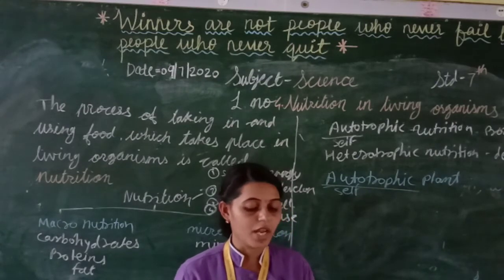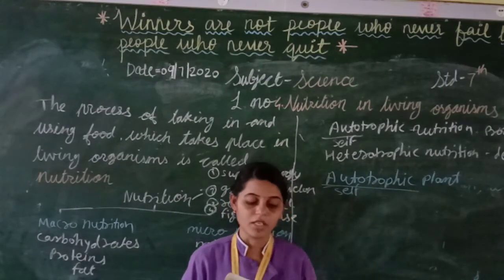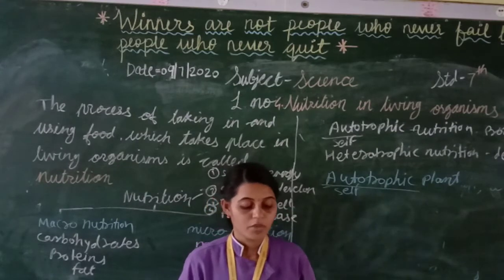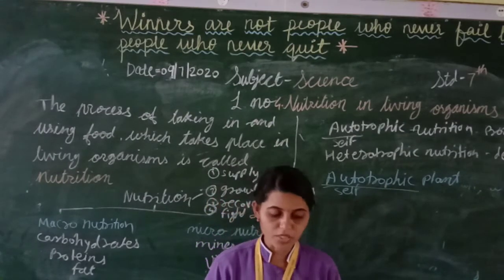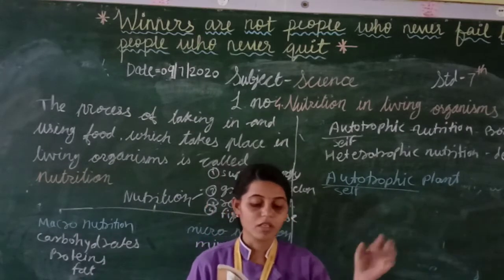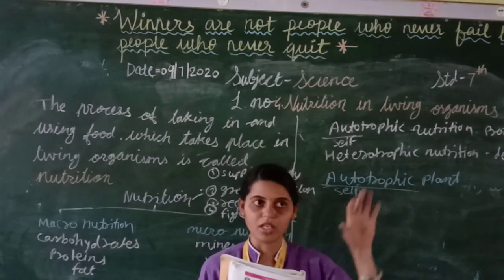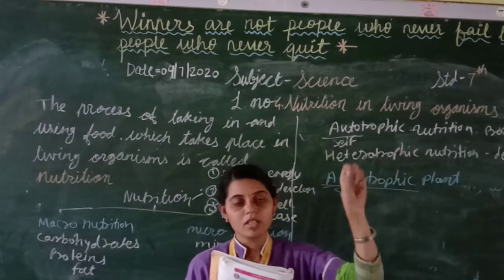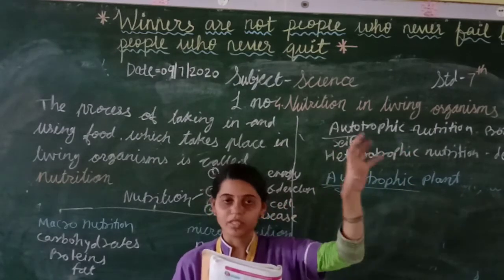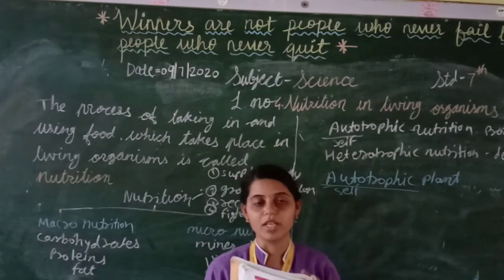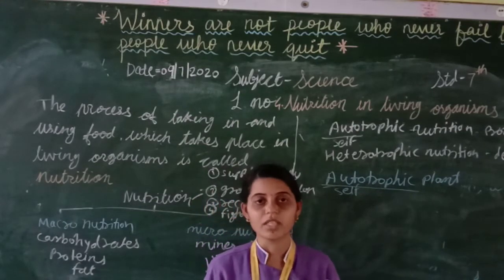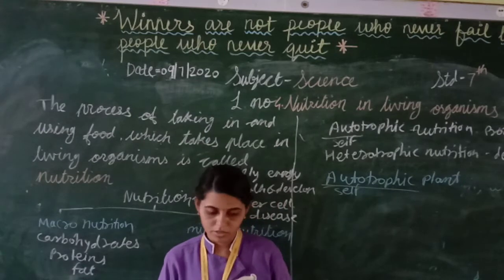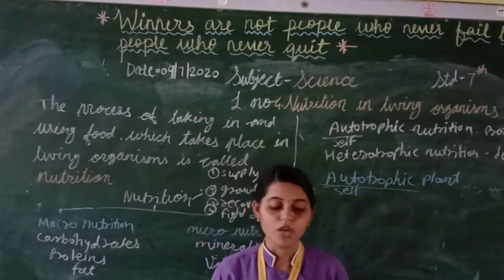Plants convert the light energy into chemical energy and store it in the form of food. They take the light energy from the sun, convert it into chemical energy and store it in the leaf as food.